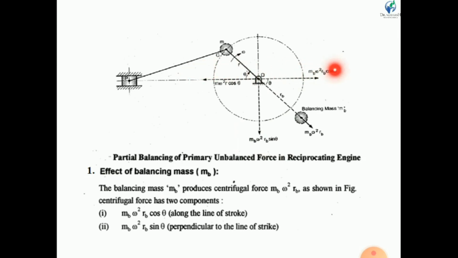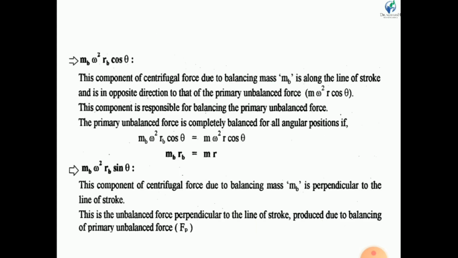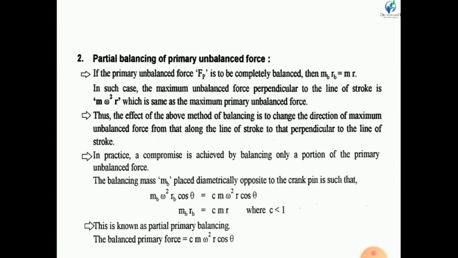In some cases this is required, where the machine foundation has very high strength. Thus the effect of the above method of balancing is to change the direction of maximum unbalanced force from that along the line of stroke to the perpendicular to the line of stroke.